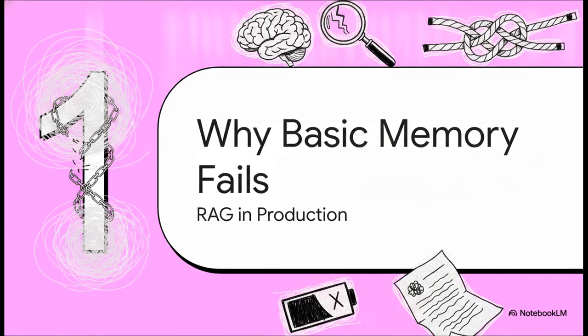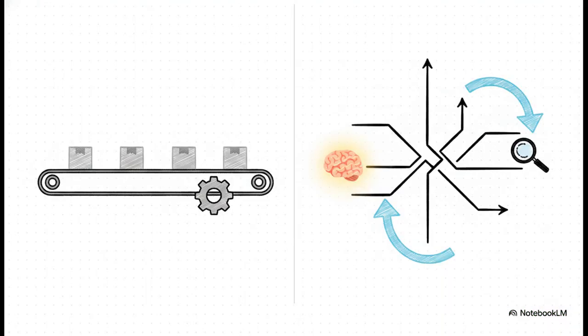All right, part 1. Why basic memory fails. To get where we're going, we first need to poke at a major pain point. Why standard retrieval augmented generation, or RAG, is just hitting a wall in production. Look, traditional automation, it's basically a conveyor belt, fixed, predictable rules. But true agentic workflows, they require continuous self-correcting reasoning through highly ambiguous goals.